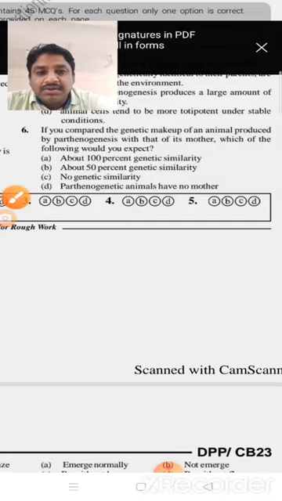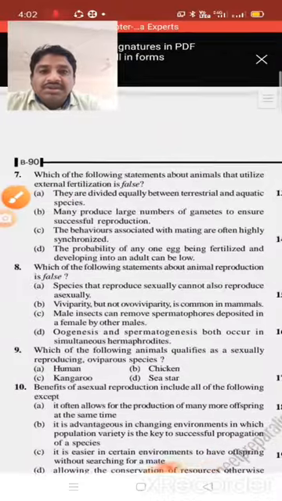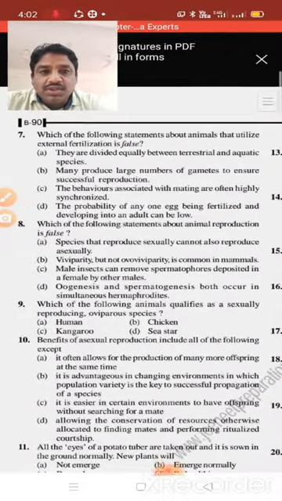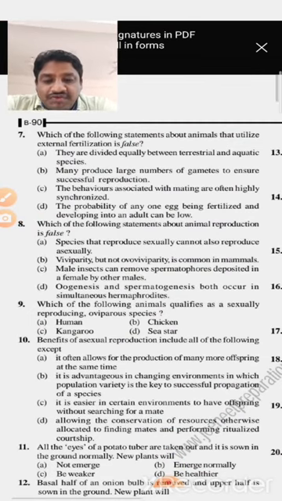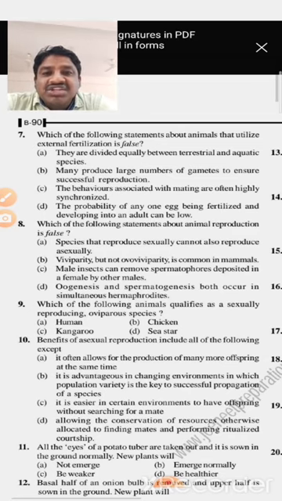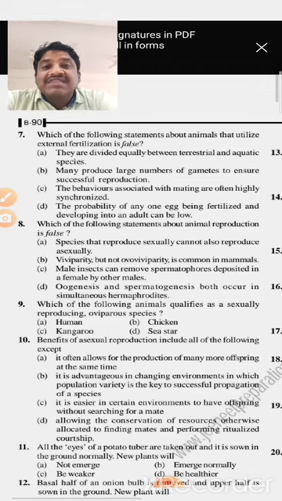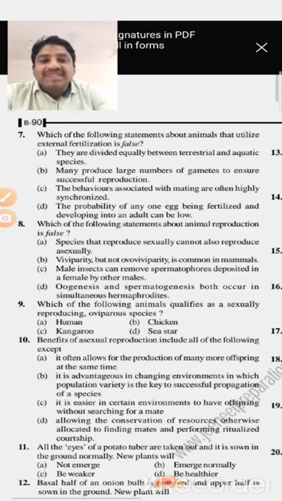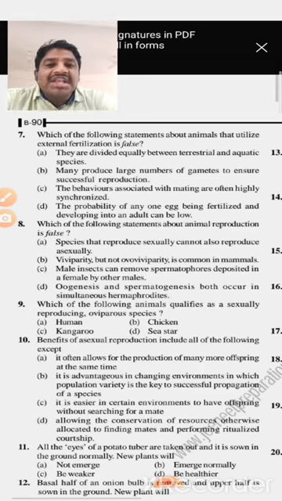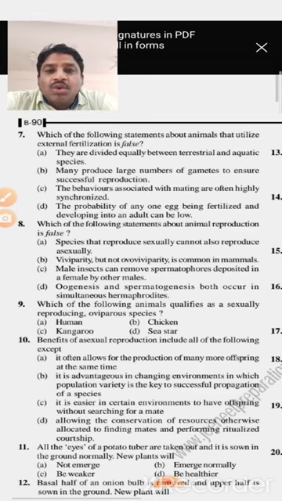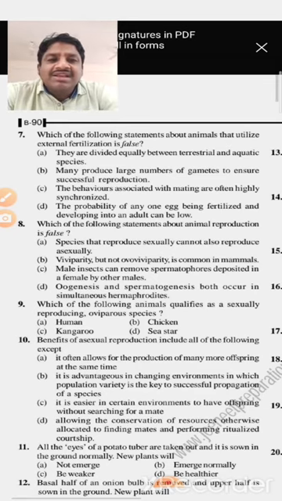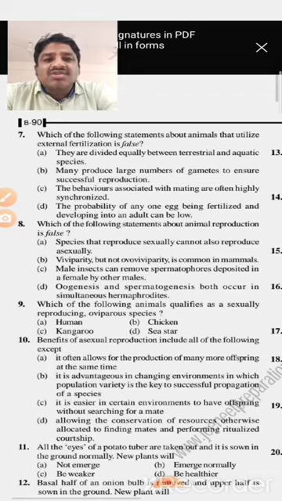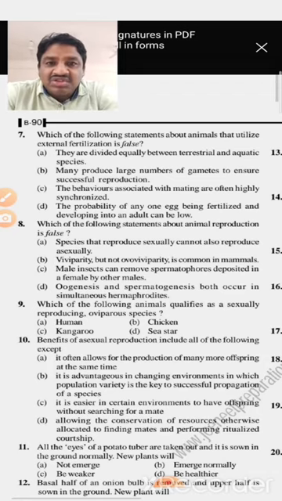Next, question number 7. Which one of the following statements about animals that utilize external fertilization is false? External fertilization is false, which one? So the given four points, they are divided equally between terrestrial and aquatic species. External fertilization is equally divided into terrestrial and also aquatic. So it's not correct. So directly the first option is wrong.